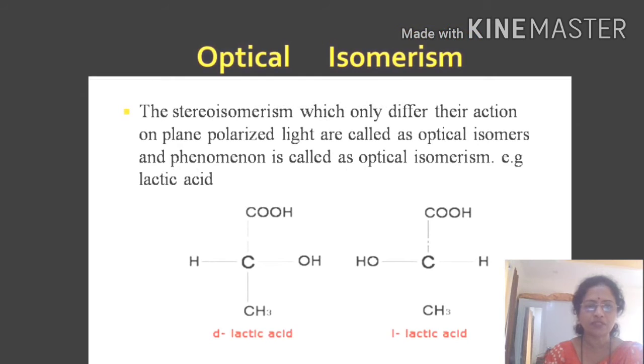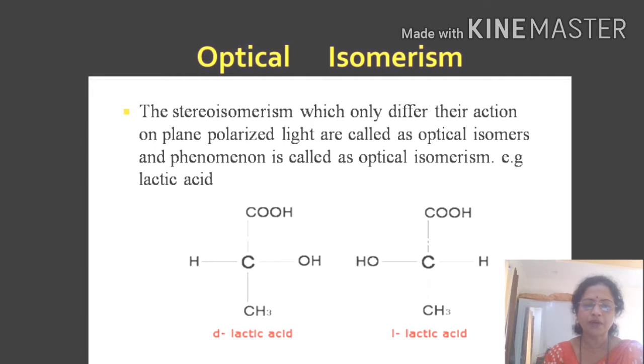Optical isomers are the isomers which have the same physical and chemical properties but they differ in their optical properties. The stereoisomers which only differ in the action of plane polarized light are called optical isomers and the phenomenon is called optical isomerism.